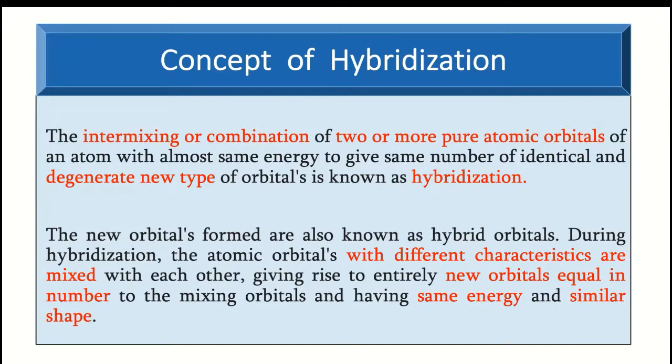You can consider the example of a two-flavored powdered mix. If you take a chocolate flavor and a vanilla flavor, the final product will have the flavor of both. So it is a combination of two atomic orbitals with different characteristics, but when they form a hybrid orbital, the hybrid orbital will have the characteristics of both. It depends on the proportion of the combining atomic orbitals that we take.